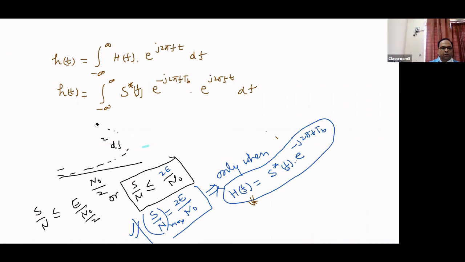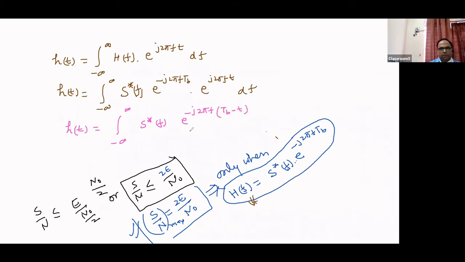So now h(t) is equal to the integral from minus infinity to infinity of S conjugate(f) e to the power minus j 2 pi f (t b minus t) df. This we can write down as h(t), right?